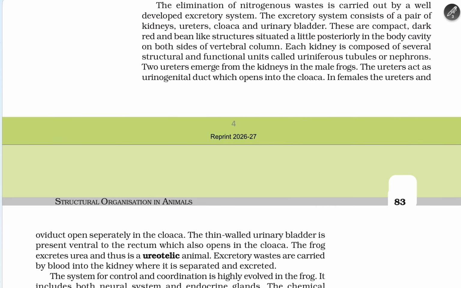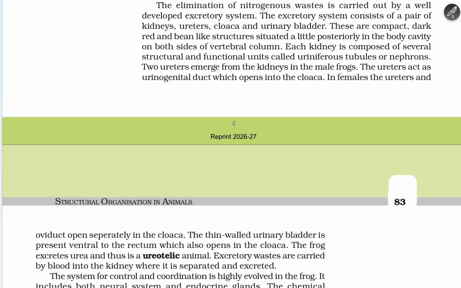These are compact, dark red, bean-like structures situated retroperitoneally in the body cavity on both sides of the vertebral column. Each kidney is composed of several structural and functional units called uriniferous tubules or nephrons.